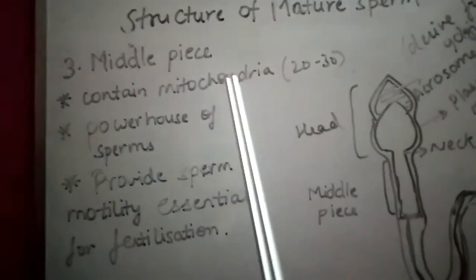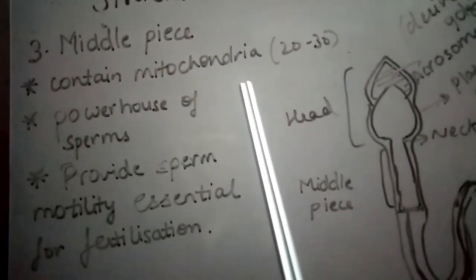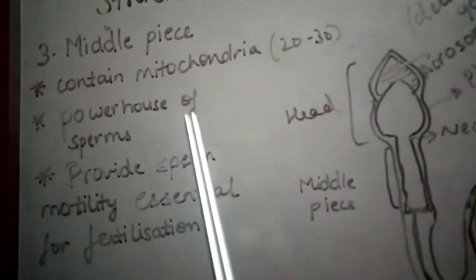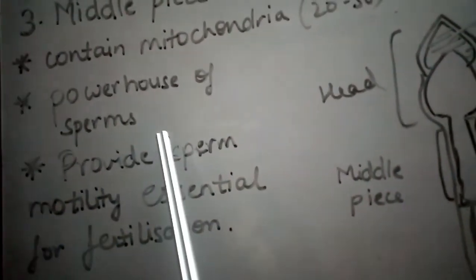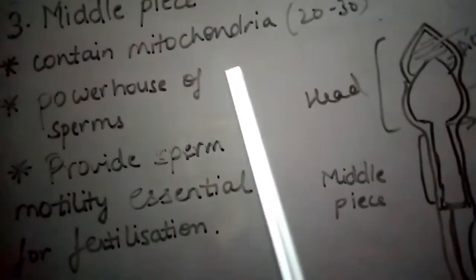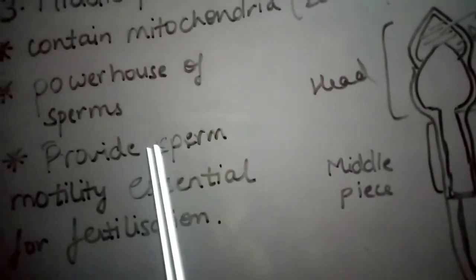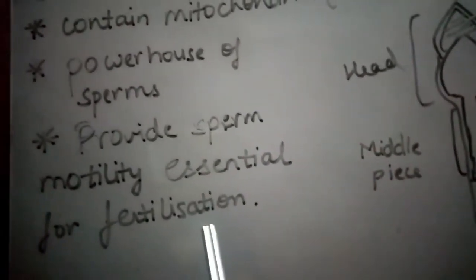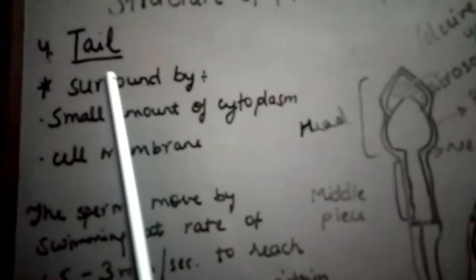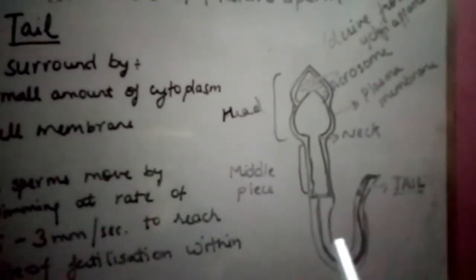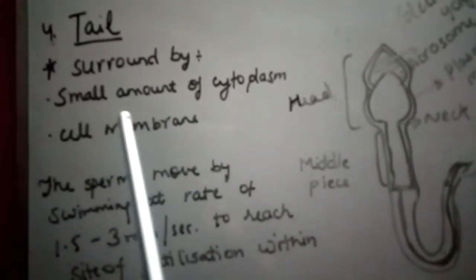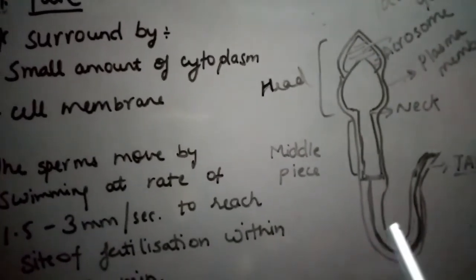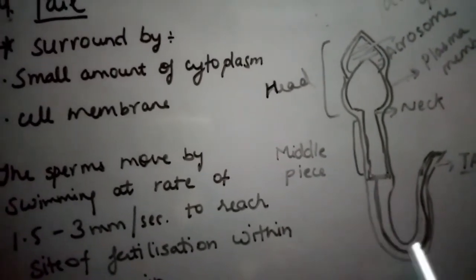The third structure is the middle piece, and it contains 20 to 30 spirally arranged mitochondria. The middle piece is also known as the powerhouse of the sperm, as the mitochondria provide energy to the sperm for motility, the sperm movement essential for the fertilization process. The fourth structure is the tail, as you can see here. The tail is surrounded by a small amount of cytoplasm and a cell membrane.